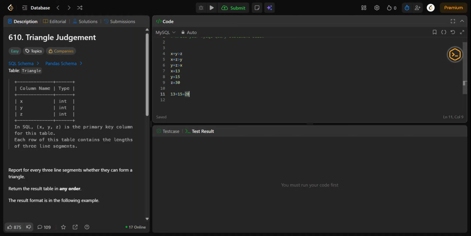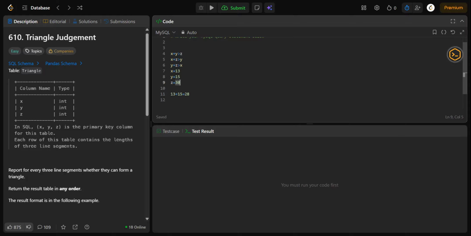Since one condition already failed, this cannot be a triangle. It means that if one condition fails, this is not a triangle. So the output will be no. There is no need to check the further conditions for y and z as well.